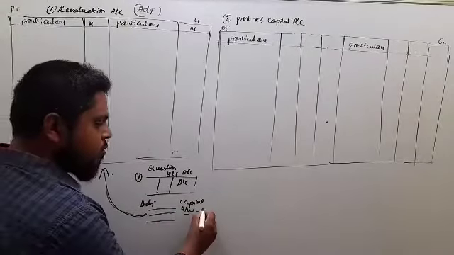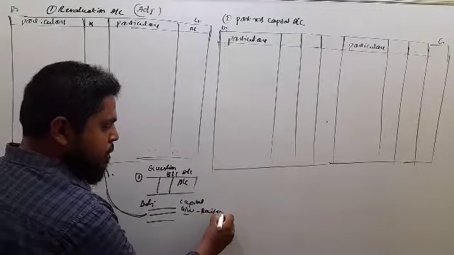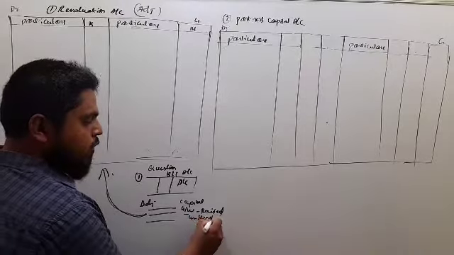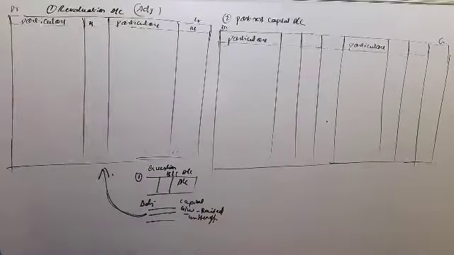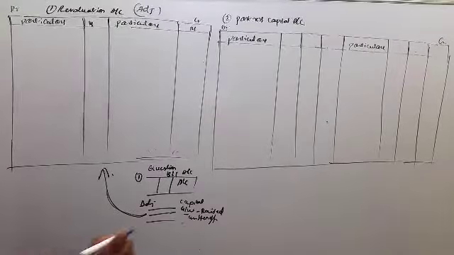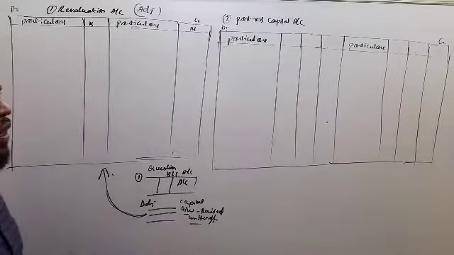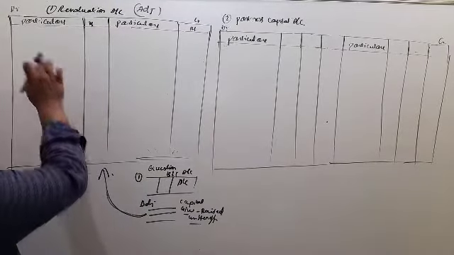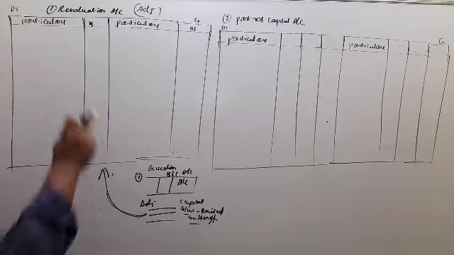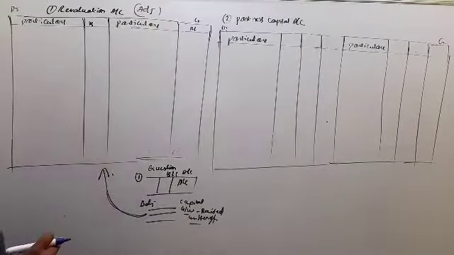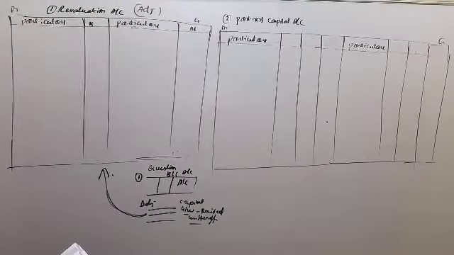Goodwill raised and written off. So this is case 4. Goodwill raised and written off. So these adjustments we have to show under the partners capital account. Now remaining adjustments under revaluation account. So under revaluation account, we have to record all the adjustments. So revaluation account is also called the profit and loss adjustment account.